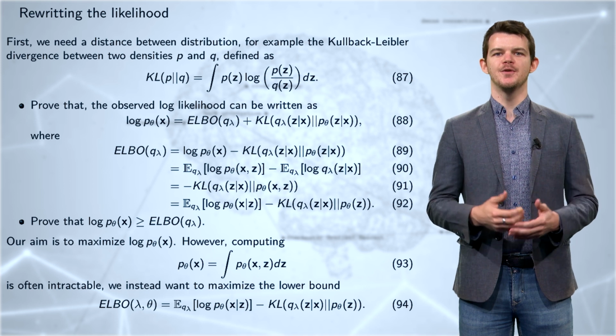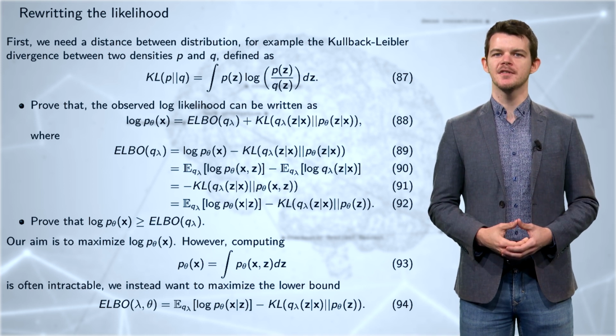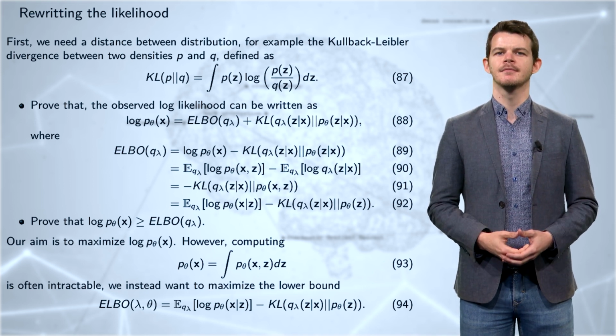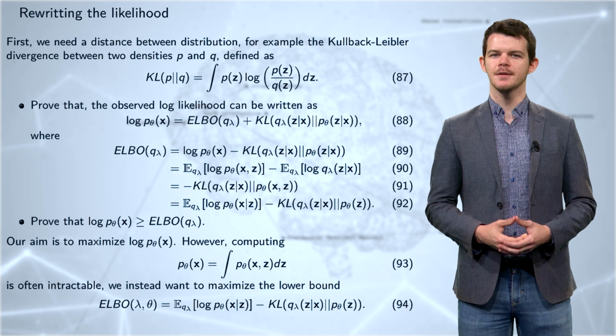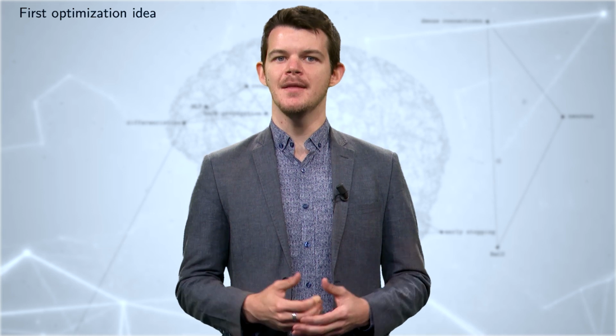You can now pause the video and try to prove the 2 points in this slide. The answers to these 2 points follow from the property of the logarithm, the Kullback-Leibler definition, and in particular the fact that a KL divergence is always positive. So now, our aim is to maximize the ELBO as a function of lambda and theta.